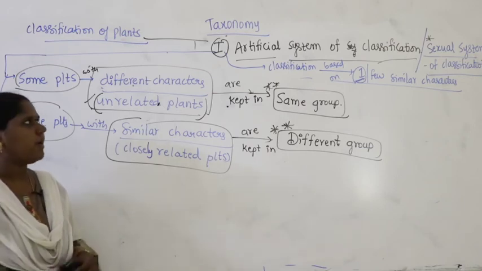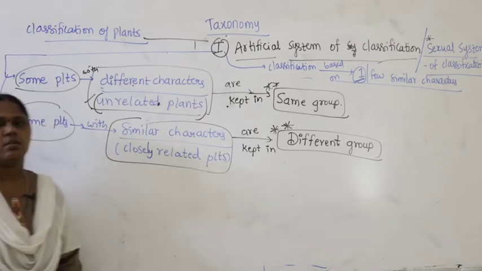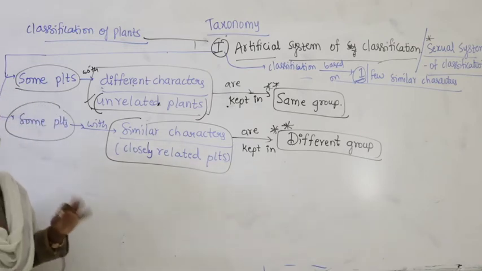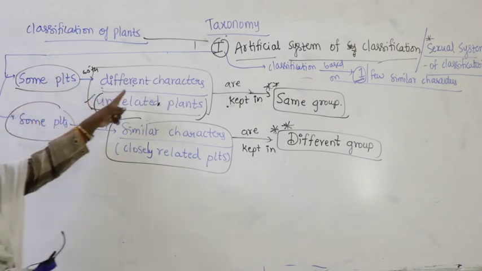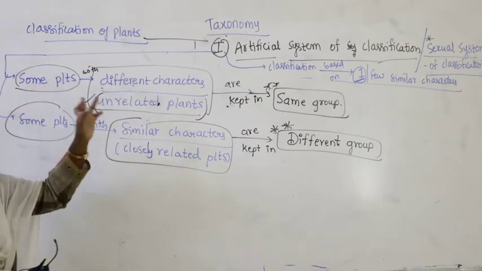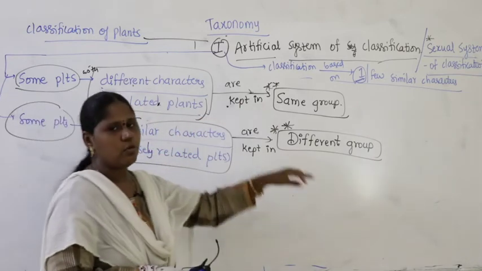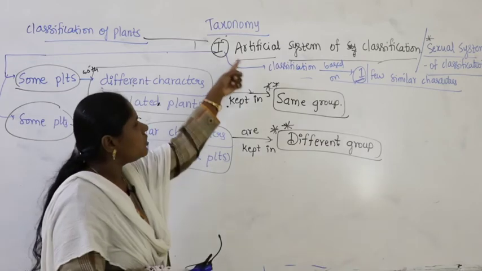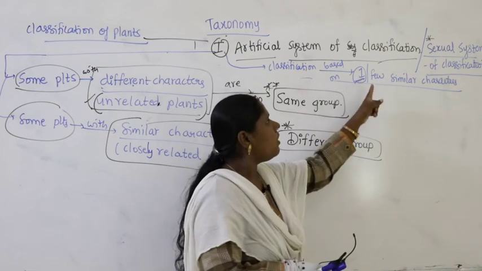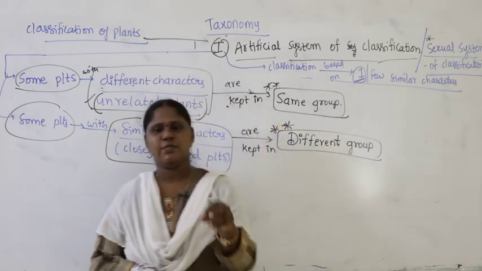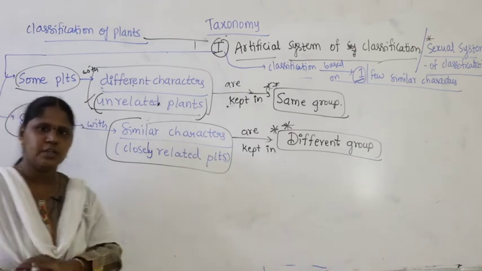So, these are nothing but drawbacks of the artificial system of classification, itself called the sexual system of classification. So, there are some plants with different characters, meaning unrelated plants, but kept in the same group. Why? Because the artificial system of classification is purely based on one or a few similar characters. With few similar characters, they started classifying, putting the plants into different groups.